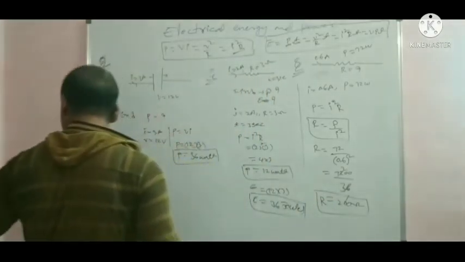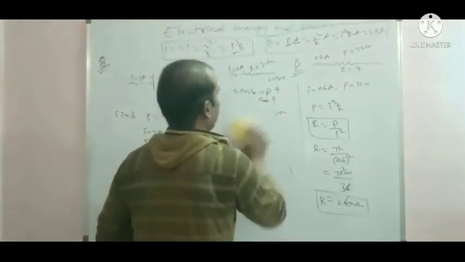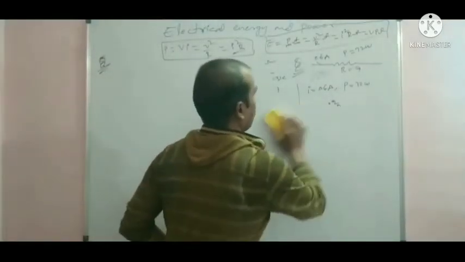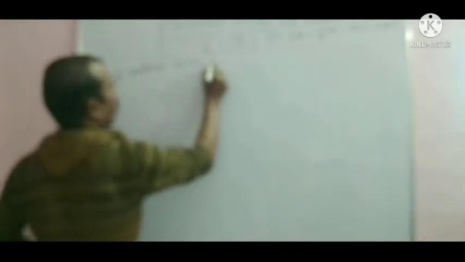Next one. Here all resistors have the same resistance R. These are circuits arranged in different arrangements.